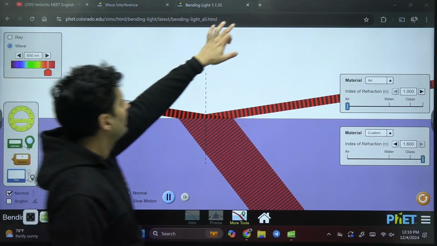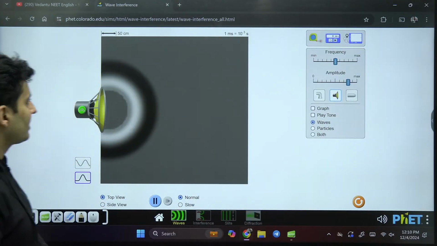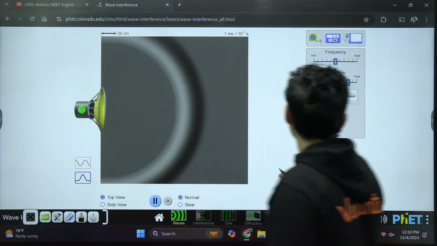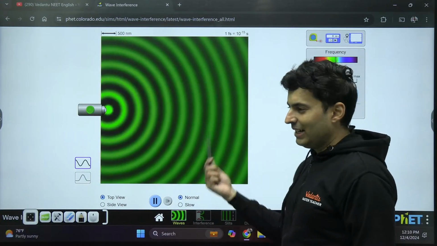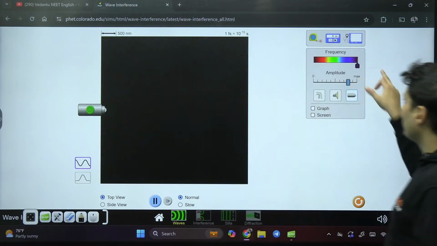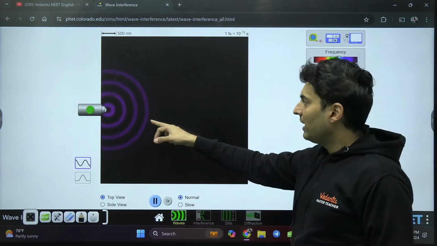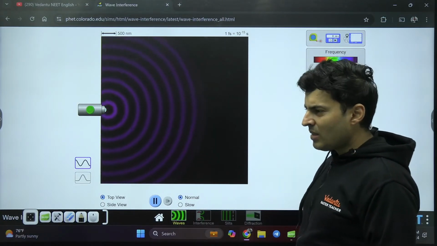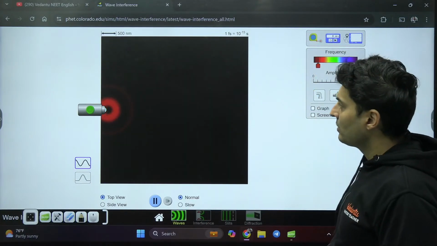So for that, let's come back over here. Remember, a speaker can generate wavefronts. Even, by the way, light can generate wavefronts. So this is the wavefronts of light, beautifully looking. You can see how light is being generated. This was green color light. Now if I use violet color light, see the violet light is looking like this. I don't know whether you can see it. If I use red color light, you can see it like this over here.